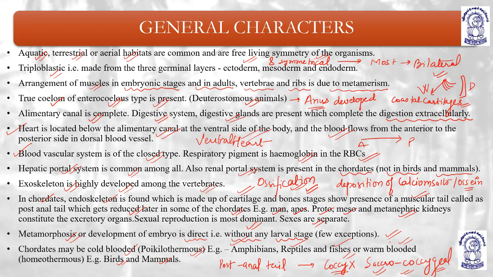They undergo metamorphosis, or development of the embryo is direct, with no larval stages. Some exceptions are there. Chordates may be cold-blooded, poikilothermals, meaning their body temperature can easily change according to the external temperature of the environment, like amphibians, reptiles, fishes, or warm-blooded homeothermals like birds and mammals. Okay, is it understood? Yeah.